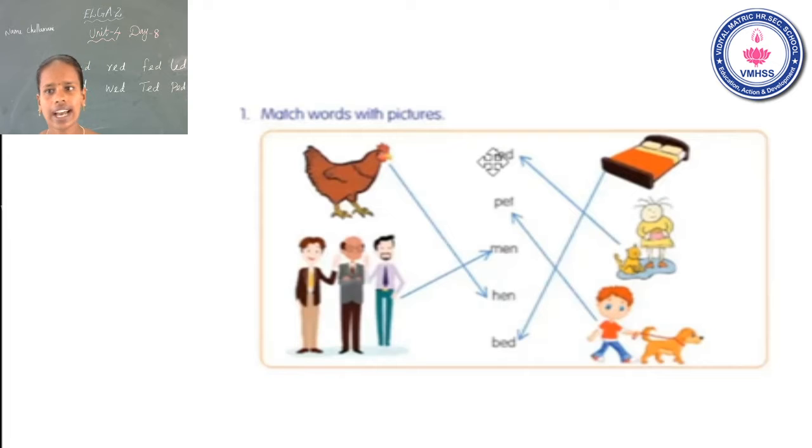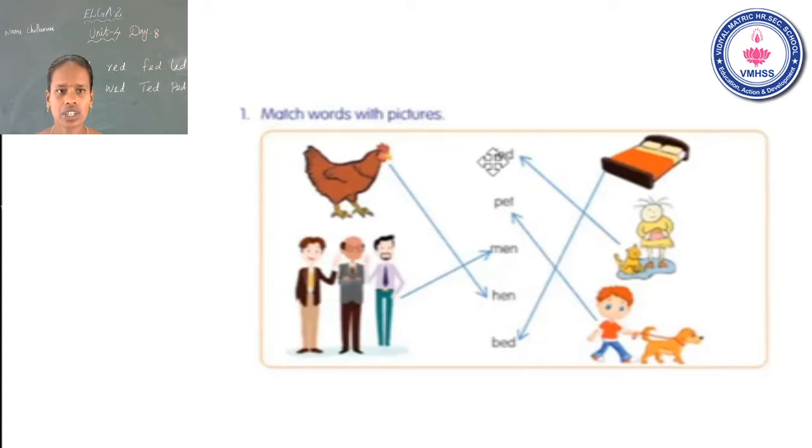They draw a line. Next, third one, bed. B-E-D, bed. They draw a line. Next one, fed. F-E-D, fed. They draw a line. Last one, pet. P-E-T, pet. So they also draw a line. Okay, this is the correct answer. This is your activity. Don't forget.